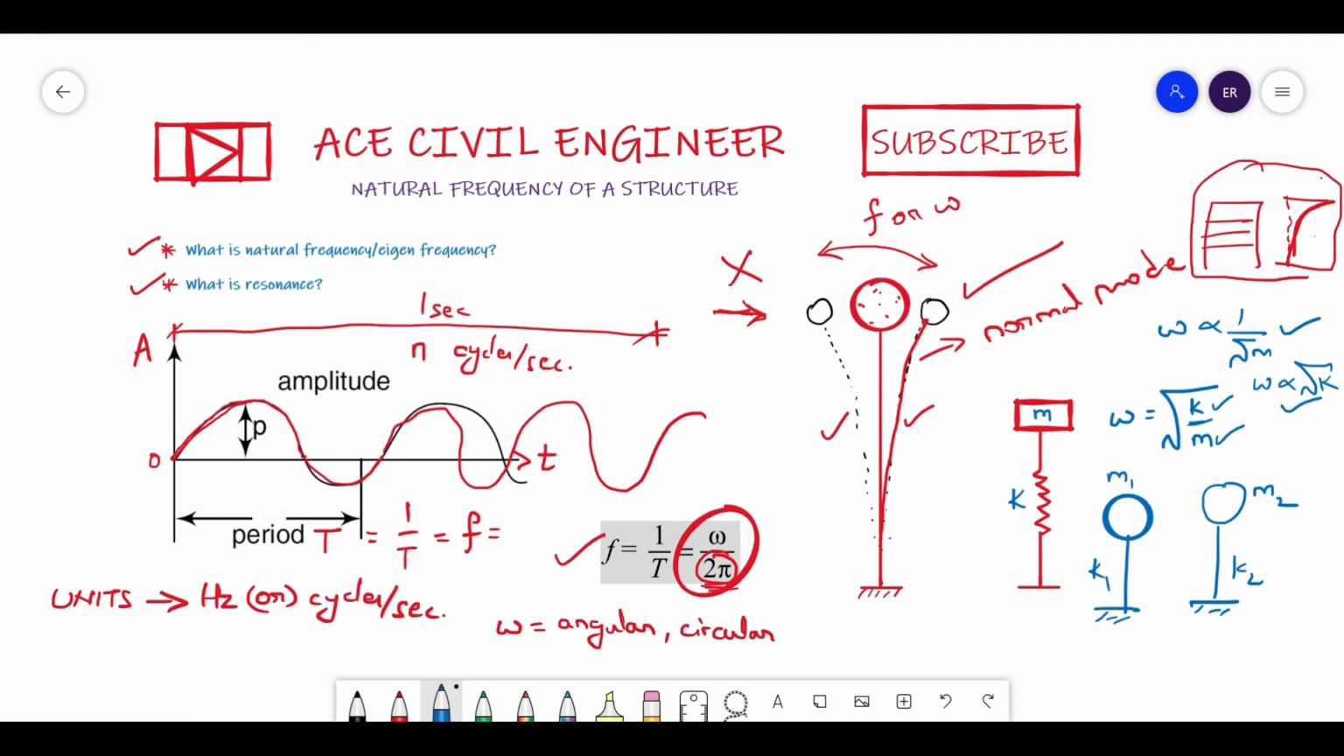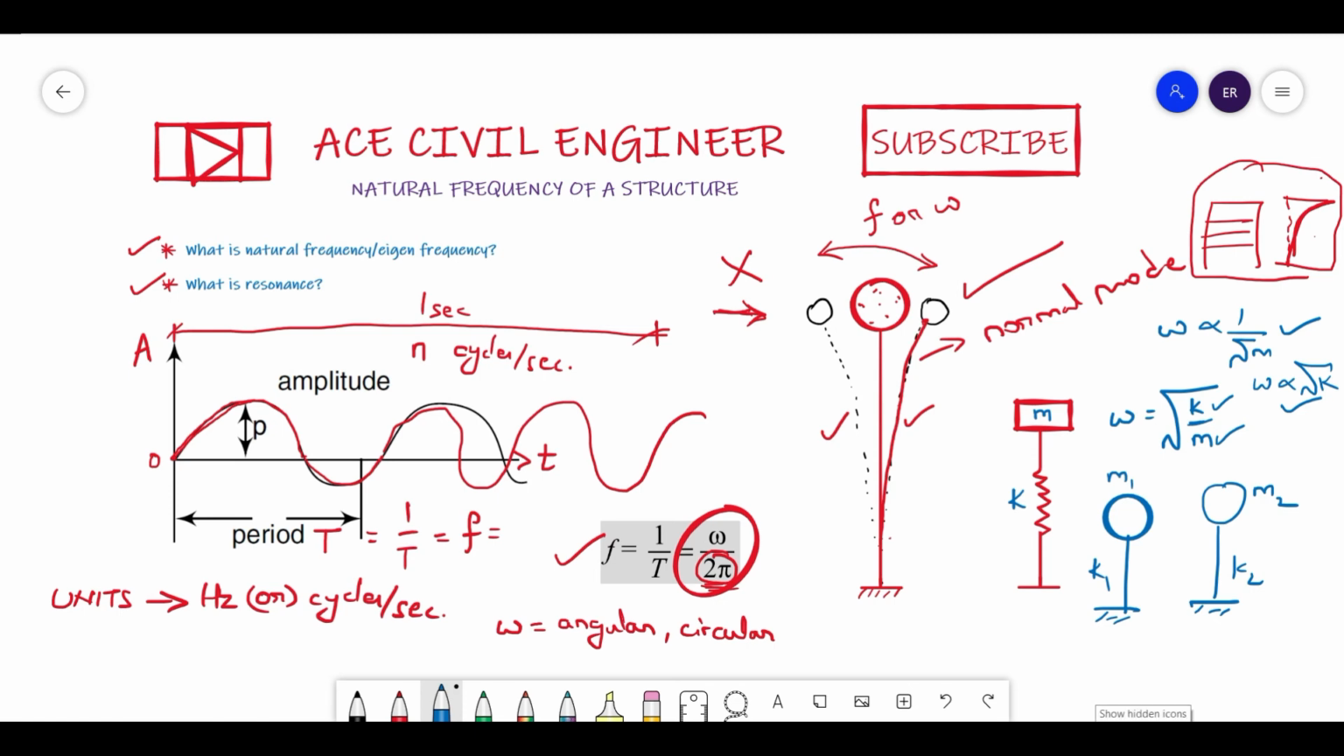Then what happens, friends? The structure which has lesser mass will have a higher natural frequency. Similarly, for structures having the same masses, let us consider m1 and m2 are the same. In such a case, the structure which has higher stiffness will have a higher natural frequency. This is the common thing which we need to understand, friends.